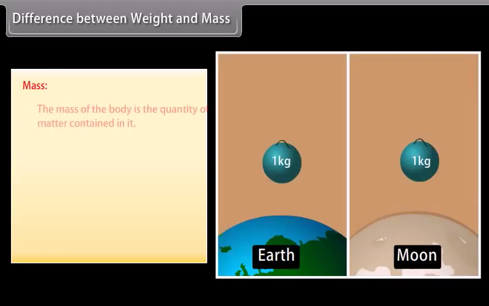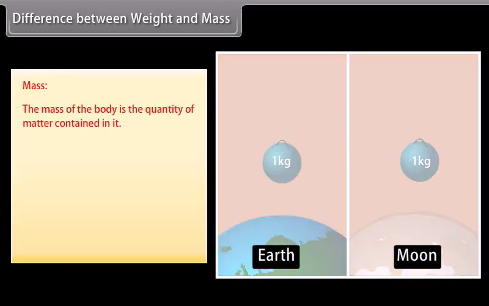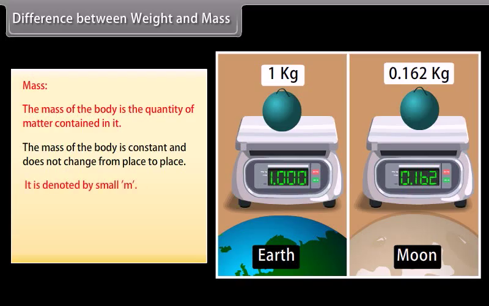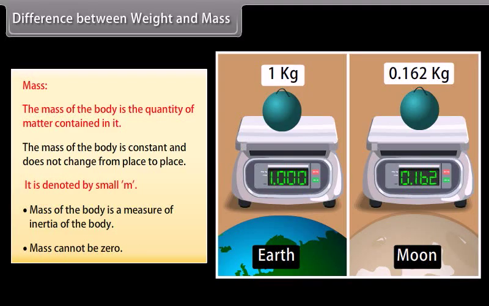Difference between weight and mass. Mass. The mass of a body is the quantity of matter contained in it. The mass of a body is constant and does not change from place to place. It is denoted by small m. Mass of a body is a measure of the inertia of the body. Mass cannot be zero.